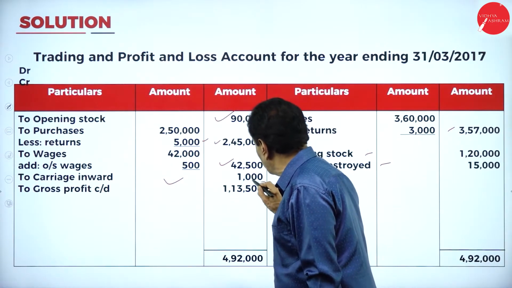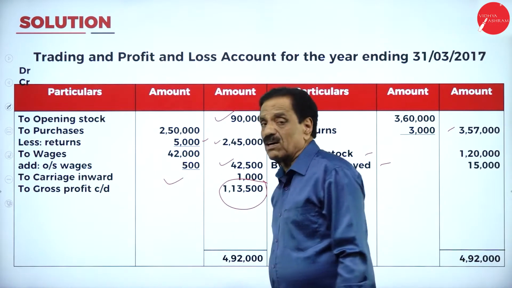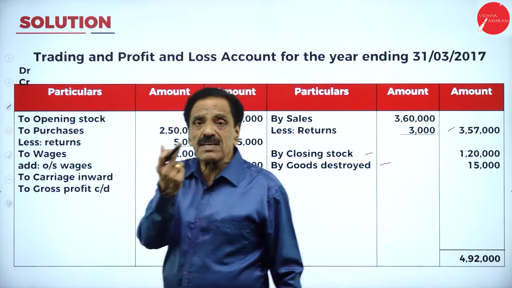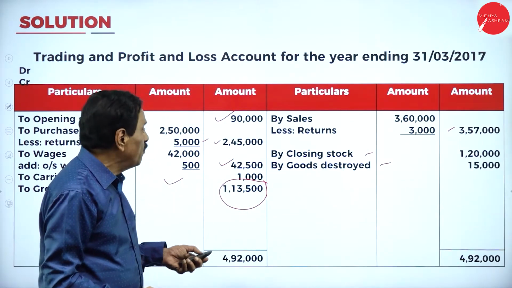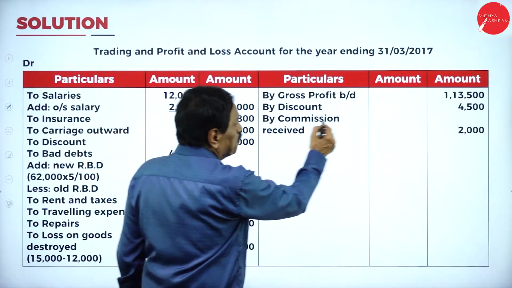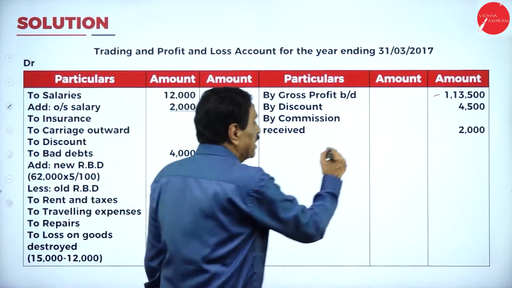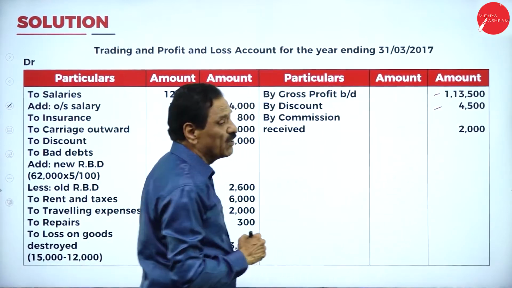Your gross profit comes 1,13,000. If it comes on the debit side, it is called gross profit. If it comes on the credit side, it is called gross loss. We'll move on. Gross profit brought down 1,13,500. How much discount received? 4,500 discount on the credit side.